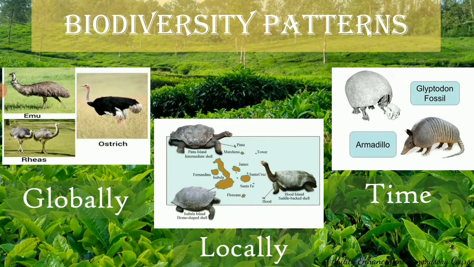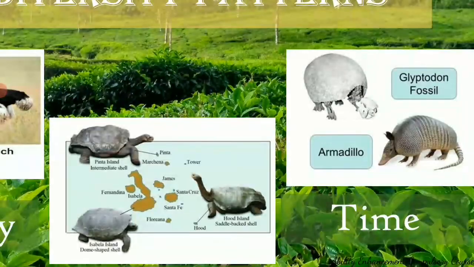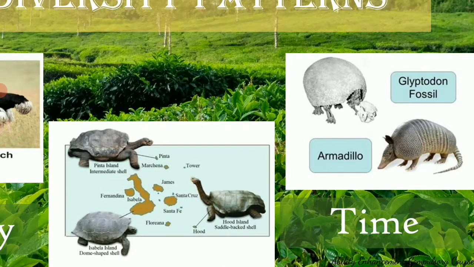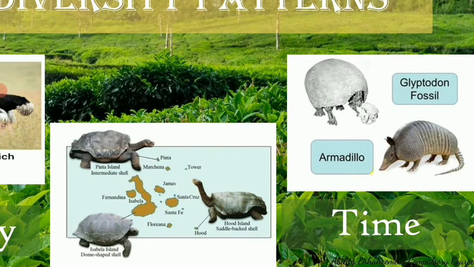The third one says that species vary over time. The first two are in relation to the latitude and the altitude. The last one is that species vary with time. This we all know through the studies of fossils. It has been found that there were some really enormous versions of modern day species. For example, the modern day armadillo is very similar to the fossil remains of another animal called the glyptodont. The glyptodont fossil is much larger. It is almost 3 meters long, whereas the armadillo is only around 50 centimeters long. But we can see that over time there have been changes and there is diversity.